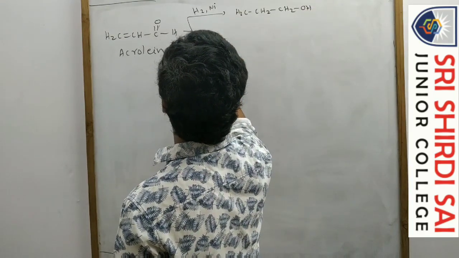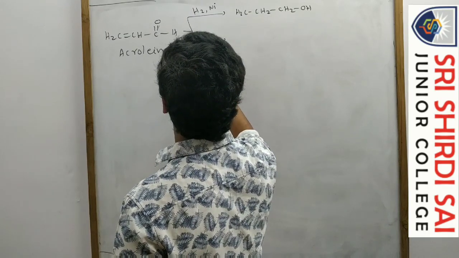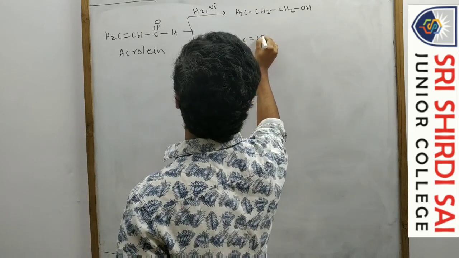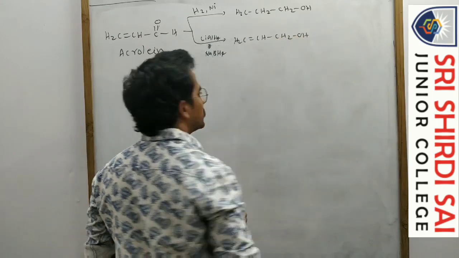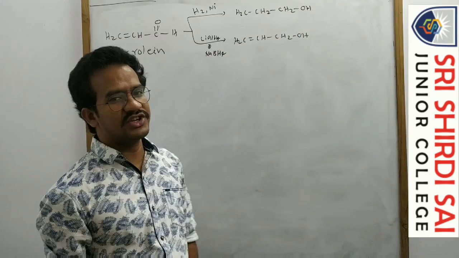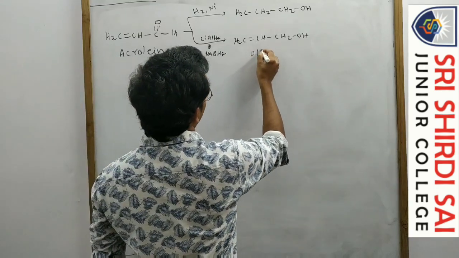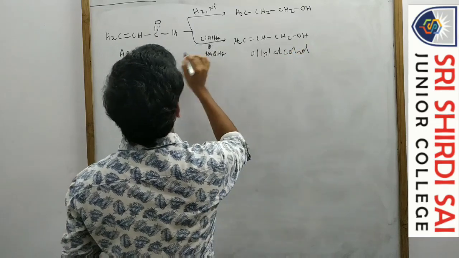Now suppose lithium aluminum hydride or sodium borohydride, NaBH4, is used. The double bond is not reduced, just the aldehyde is reduced. With lithium aluminum hydride, double bonds are generally not affected. So this is allyl alcohol.